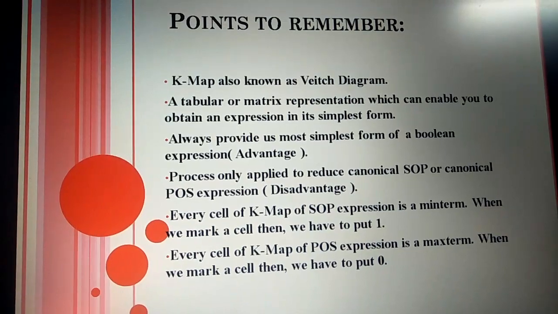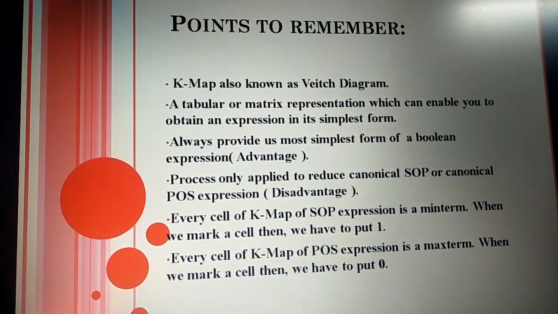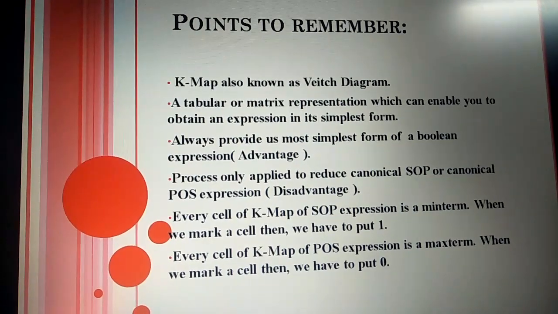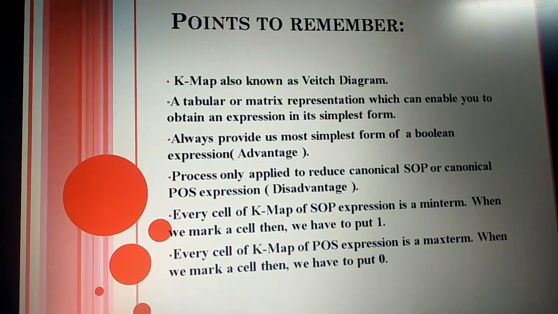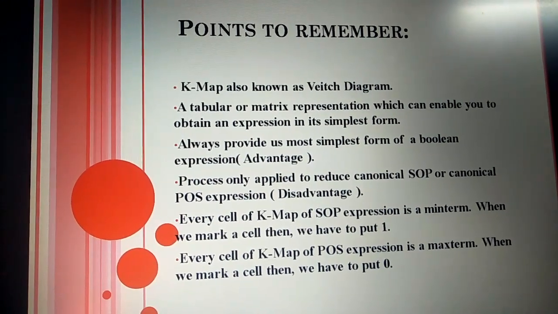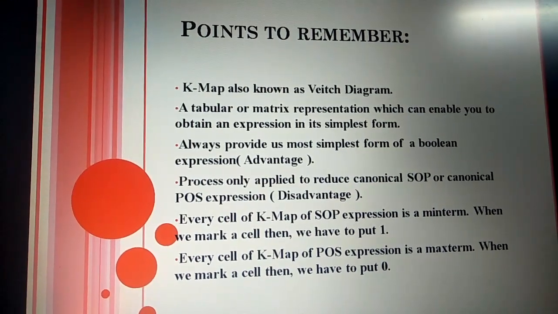And when we are talking about a POS expression, each cell is a max term, and POS focuses on 0 and SOP focuses on 1. That's why we have to put 0 in POS, and in SOP we have to put 1.